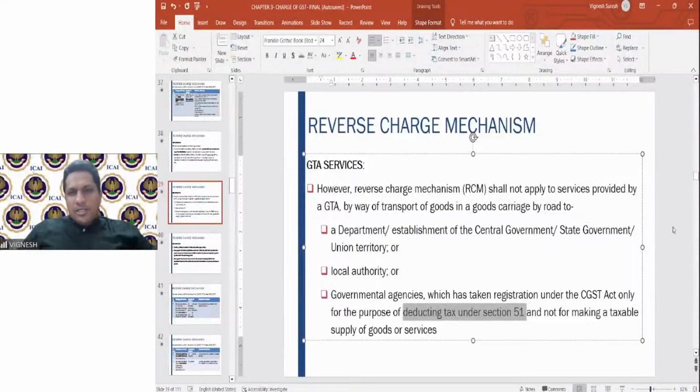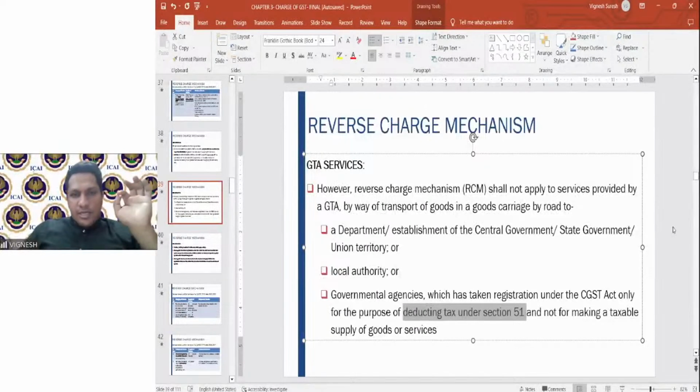But for you to have an understanding in brief, goods transport agencies providing any service to a central government department or establishment, providing any service to a local authority, or government agencies which have taken registration only for the GST. So this government agency technically need not pay the GST at any cost, because they are exempt.